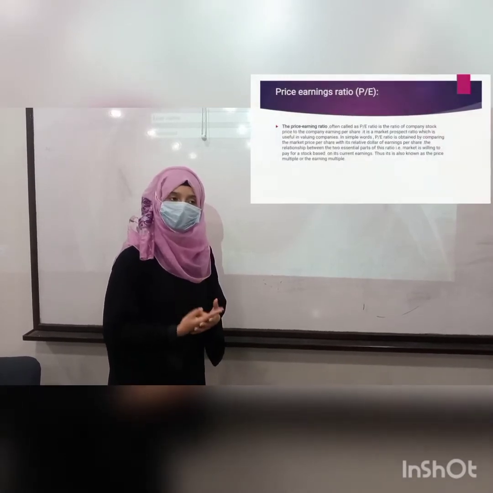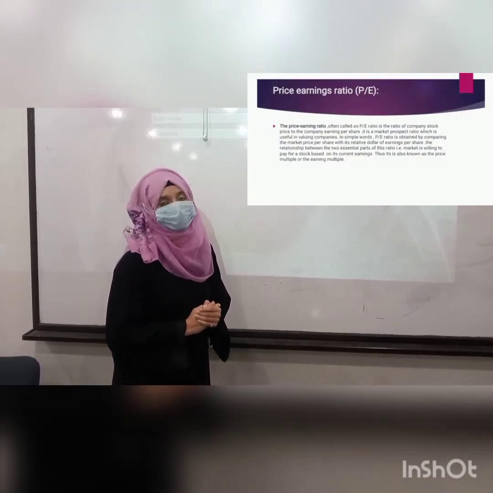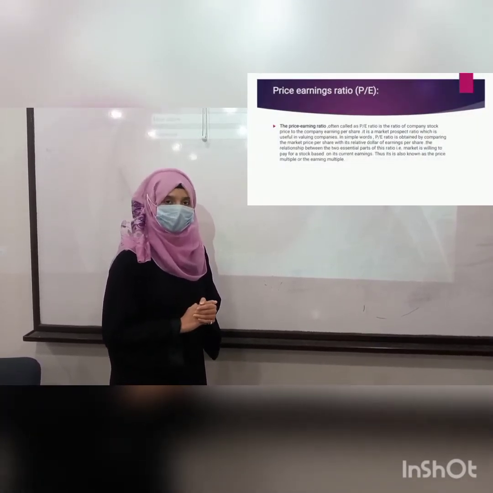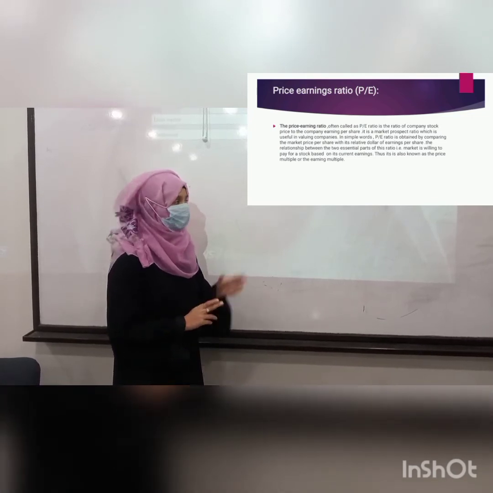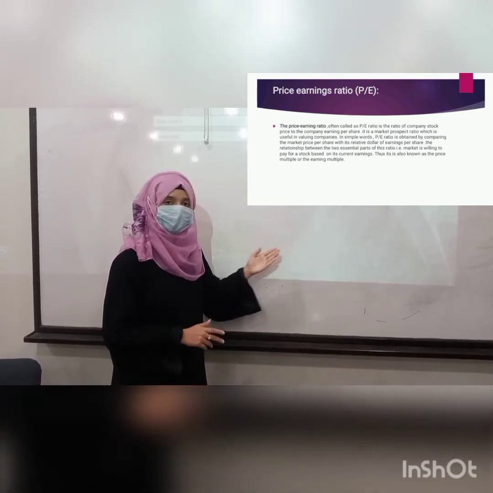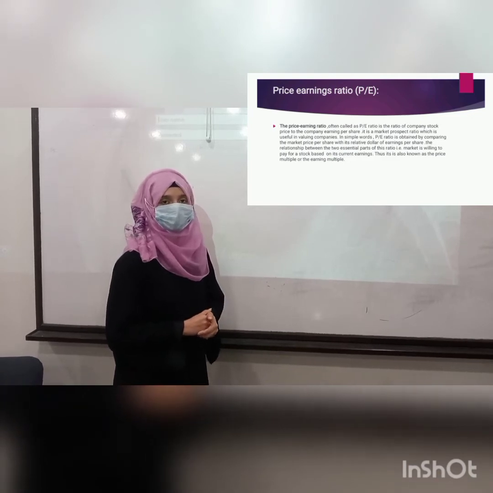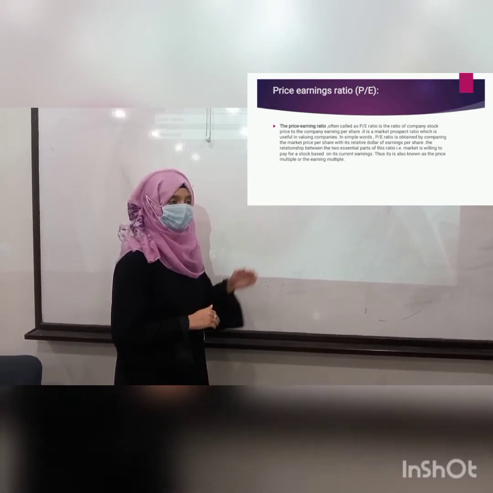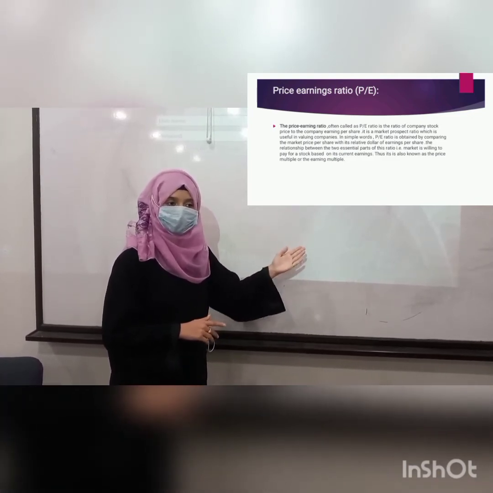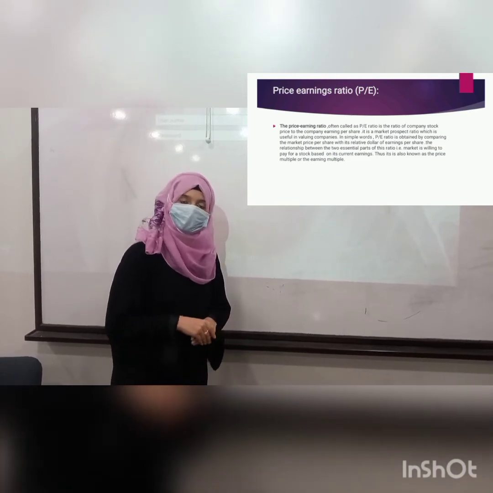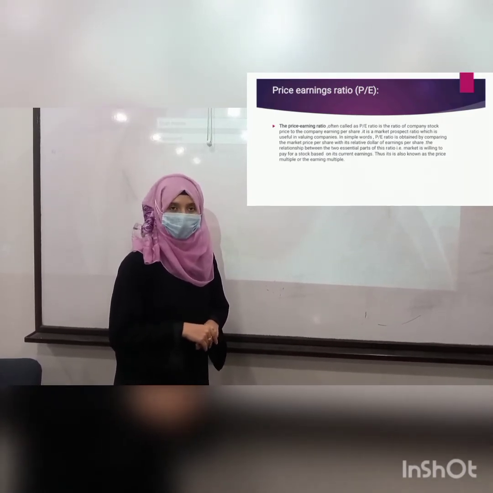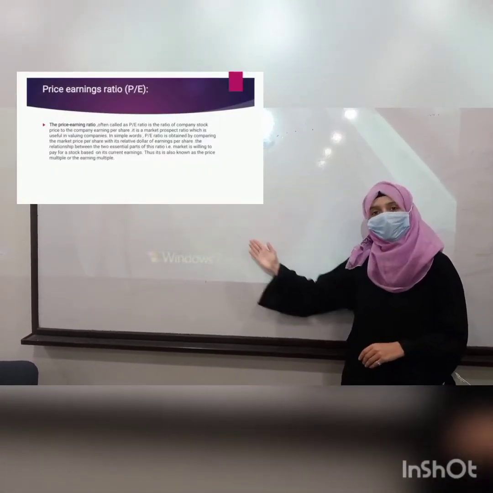Second method is the price earnings ratio. The price earnings ratio, often called the P/E ratio, is the ratio of a company's stock price to the company's earnings per share. It is a market prospect ratio which is useful in valuing companies. In simple words, the price earnings ratio is obtained by comparing the market price per share with its relative dollar of earnings per share.